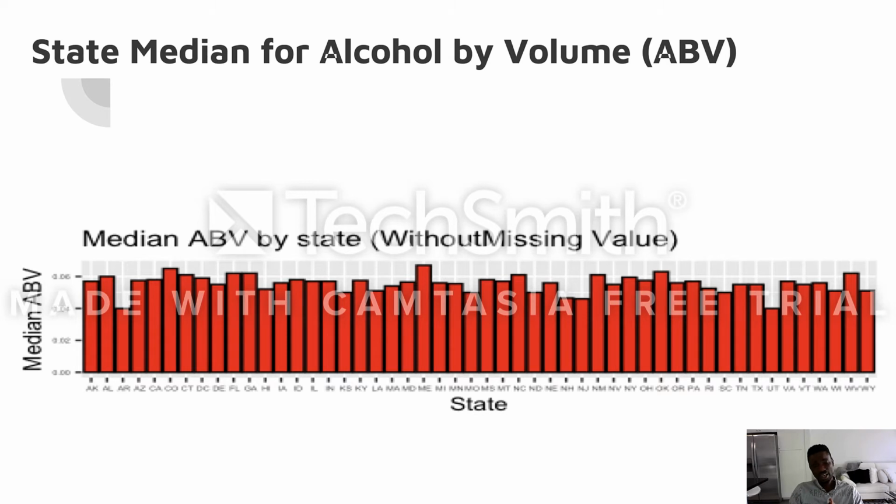Here on this slide, we decided to calculate the median alcohol by volume, which is ABV, for each of the states. We can see there is not much variance between the states. The state with the highest median ABV is Colorado, and we can see West Virginia as well, and states like Utah and Arizona come up with the lowest median ABV values.